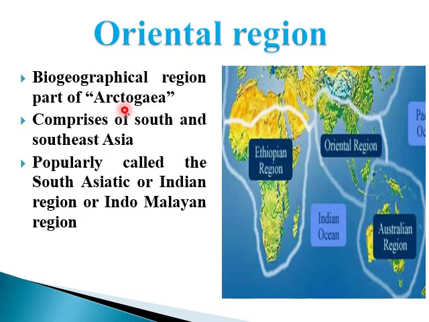And number four was the Oriental region. On the other hand, the southern part of the world is called Notogaea, in which two primary divisions were the Australian region and Neotropical region. Popularly, the southern part is called the South Asiatic or Indian region or Indo-Malayan region.